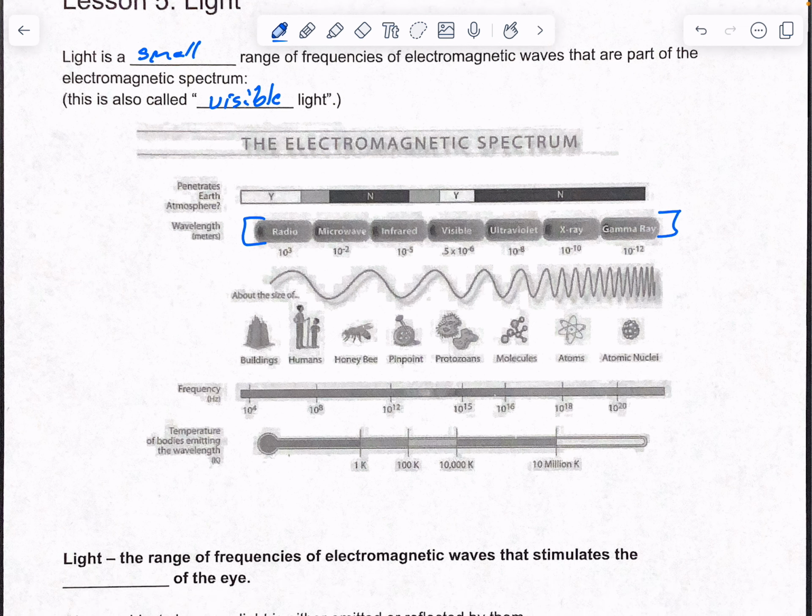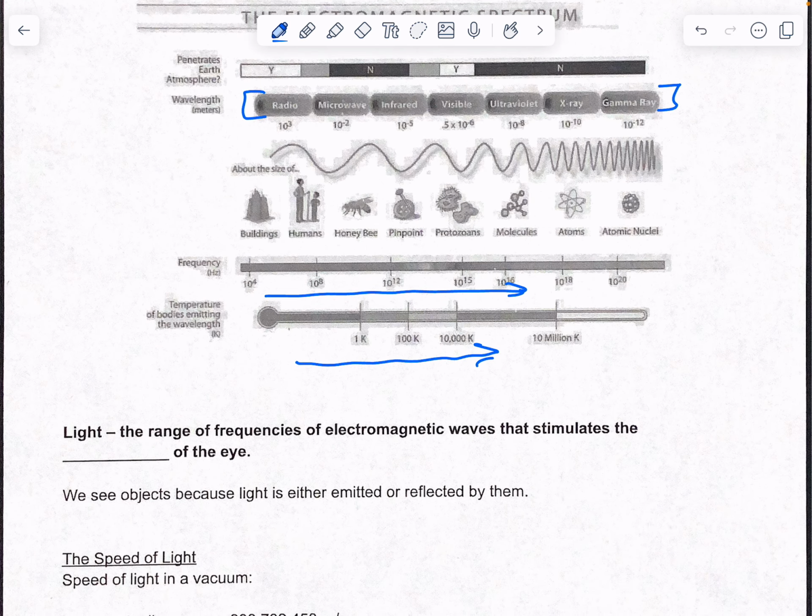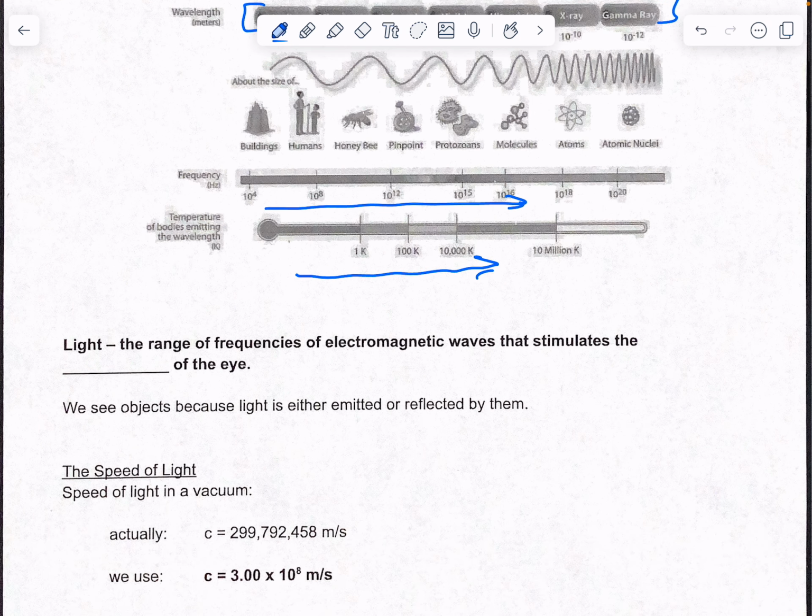As you can see here, as frequency goes up, temperature goes up as well. So frequency is a direct relation with energy. That's why gamma is so dangerous, because of the frequency. Now, light is the range of frequencies of the electromagnetic waves that stimulates the retina of the eye.